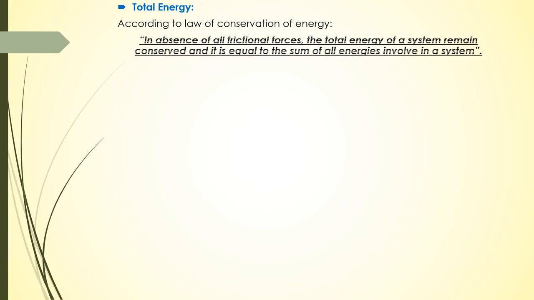Now in the last part I'm going to derive the expression for total energy. So according to the law of conservation of energy, in the absence of all frictional forces, the total energy of a system remains conserved, and it is equal to the sum of all the energies involved in the system. So we have kinetic energy and potential energy. So total energy is equal to kinetic energy plus potential energy. I mark it as equation number 4.